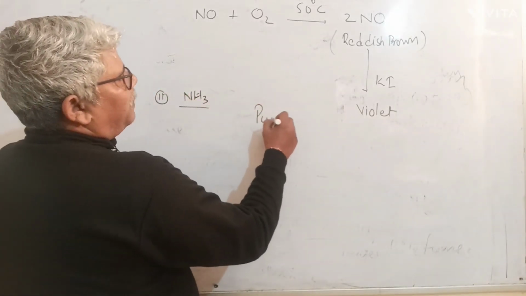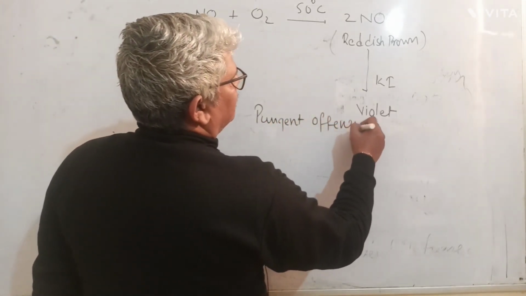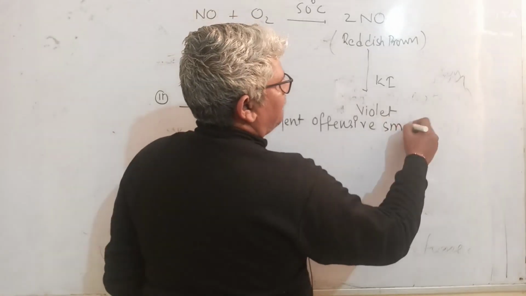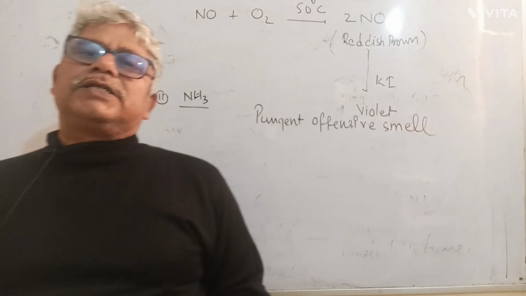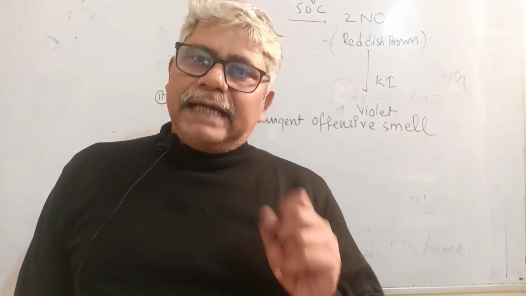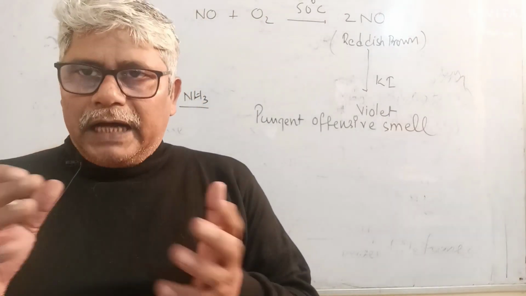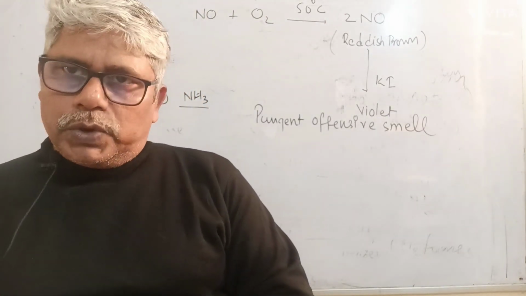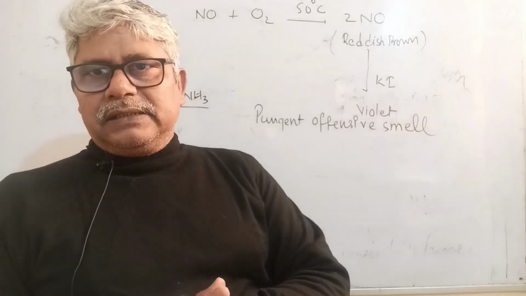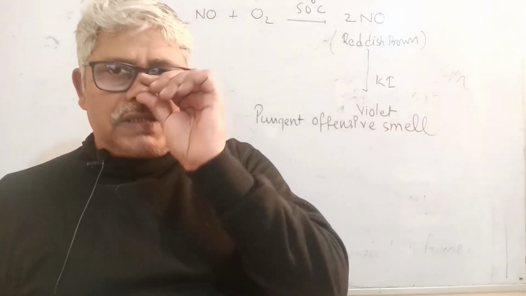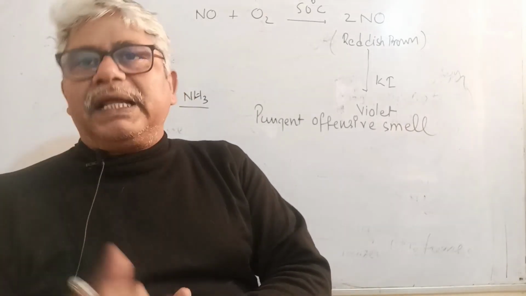Ammonia is a pungent, offensive smelling gas. I frequently ask these questions to my young boys and girls: have you ever passed through a street or road with a dead and decaying animal around? Do you see a foul smelling gas? No, you don't see a gas; you can smell the odor.